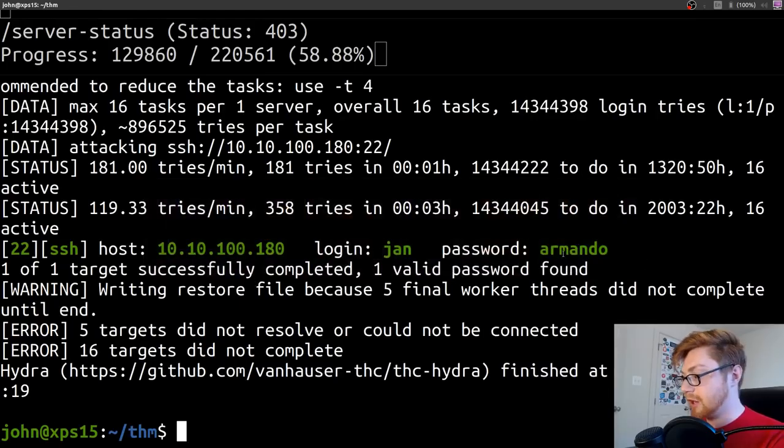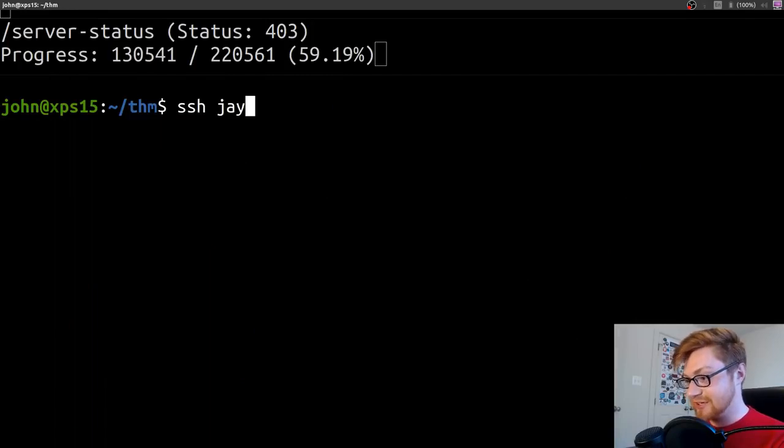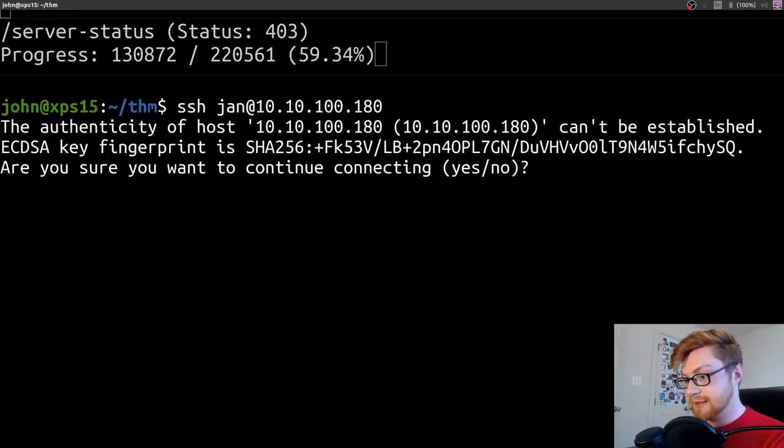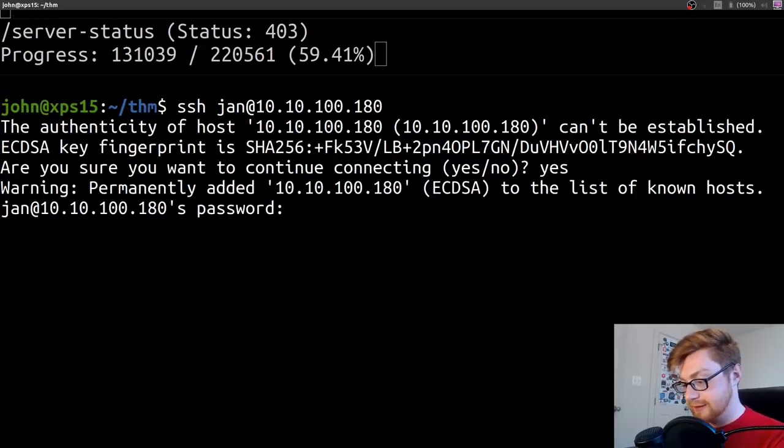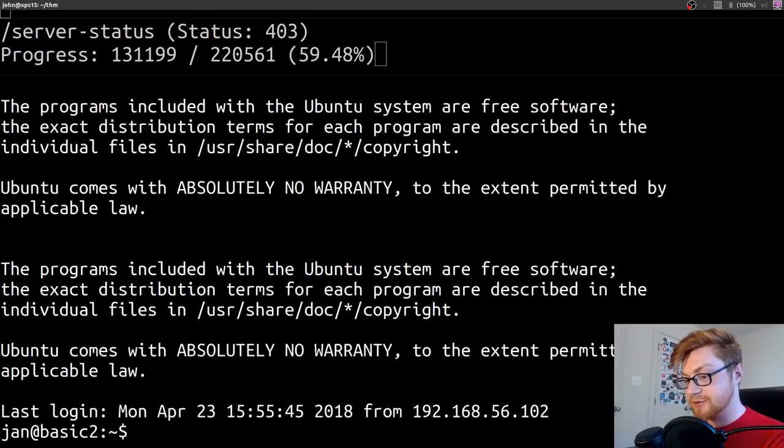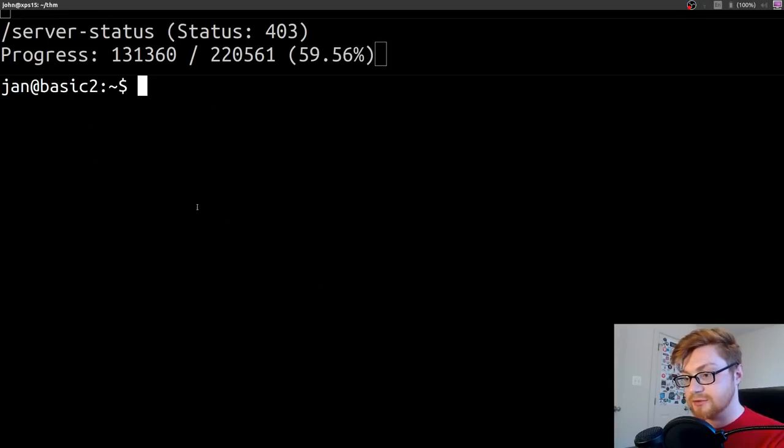That's why I've been saying Armanda, and that's not how you say that whatsoever, because there's an O at the end. It's Armando. All right, let's SSH into that machine. We can SSH to jan@10.10.100.180. Yes, we want to do it. And Armando is the password. There we go. All right, and we are logged in to jan at basic2.